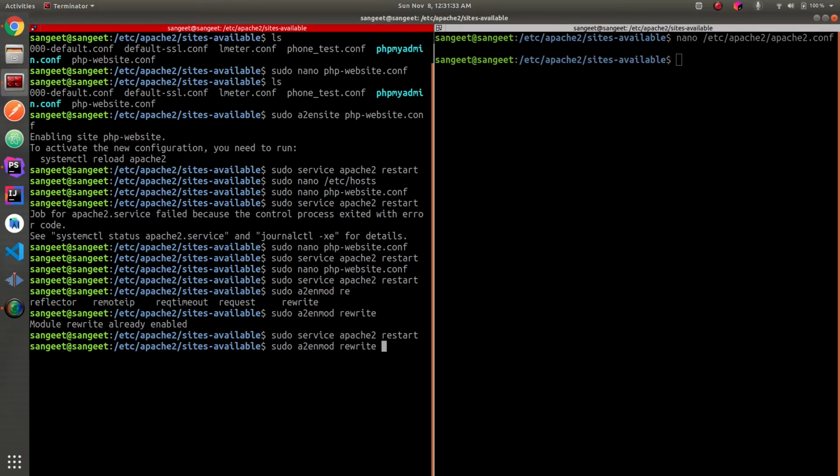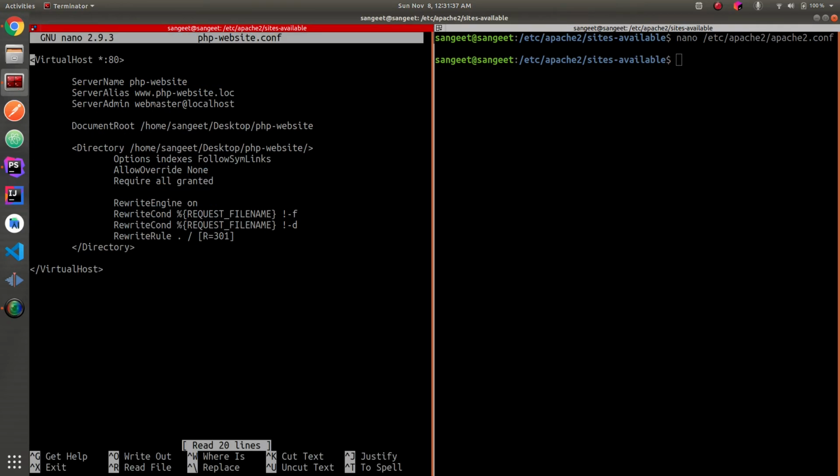and I'll open our virtual host configuration file again. And here I'll just remove these indexes, but in some cases you might want to keep these indexes there only.